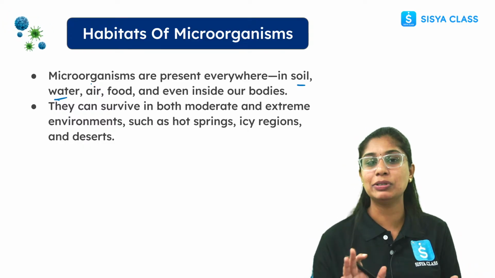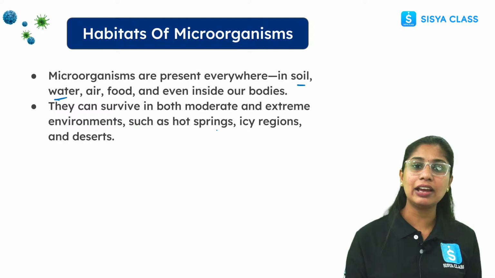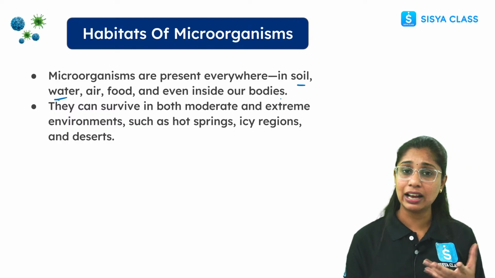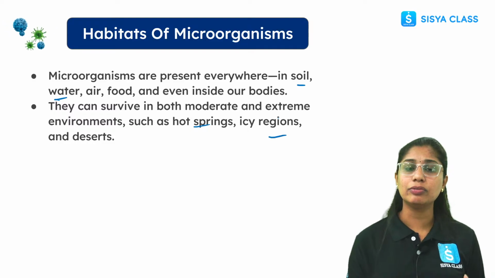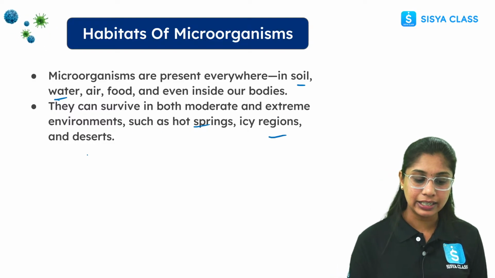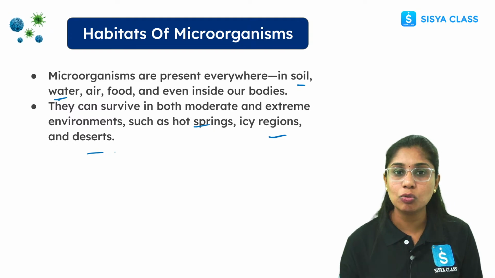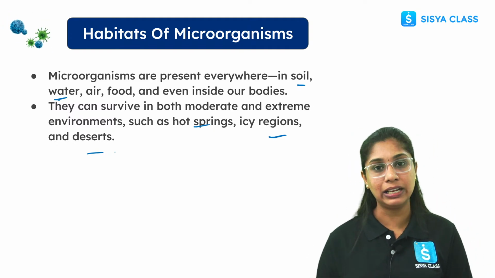They can survive in a hot spring, an icy polar region where the temperature is very low, or even a desert. Habitat is a place where an organism lives, a natural home where an organism lives.